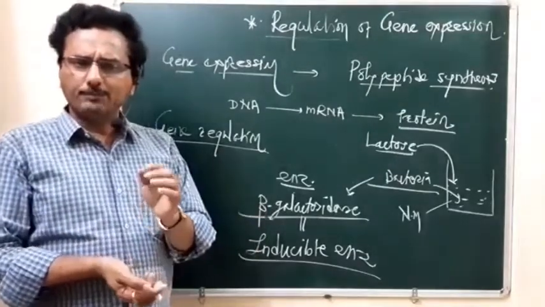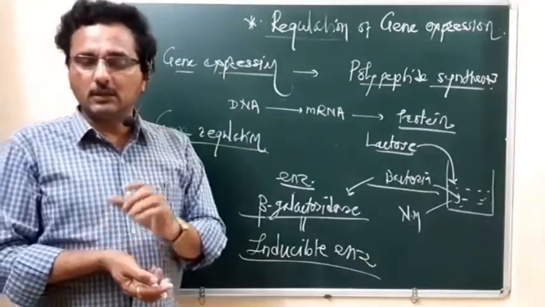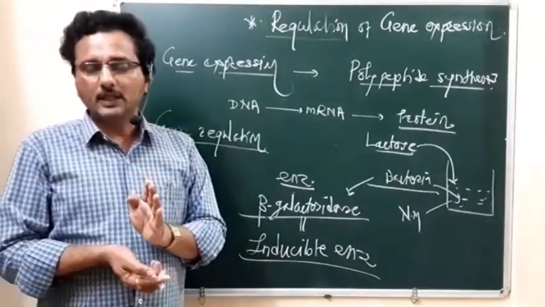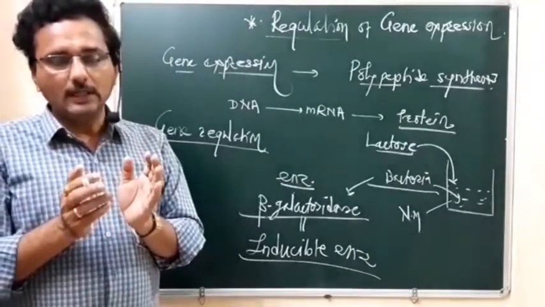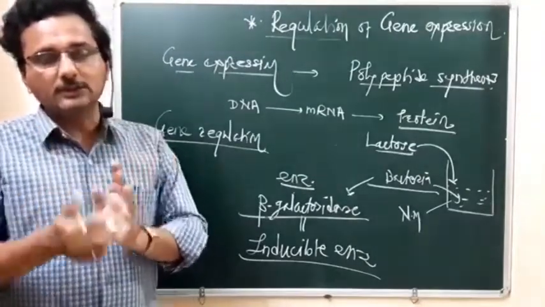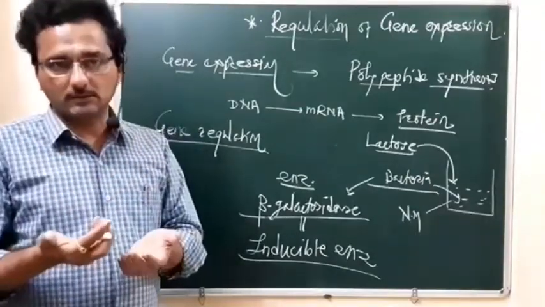So then these enzymes are synthesized, but what happened just before that? In the presence of the inducer, the gene responsible for synthesis of the enzyme gets switched on.